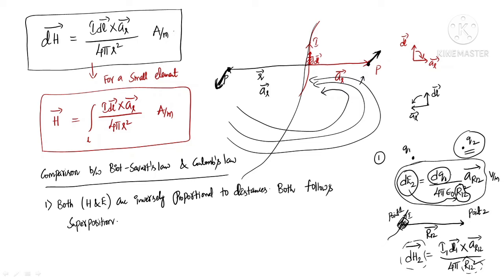Here the electric field is proportional to the source, which is the charge, and the magnetic field is proportional to I dl, which is the source for magnetic field. Current is the source for magnetic field. Charge is the source for electric field, right? In both the cases, the field is proportional to the sources. As the field is proportional to the sources in both the cases, both follow the principle of superposition.